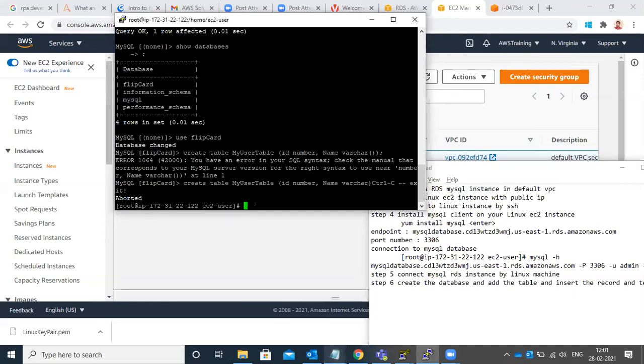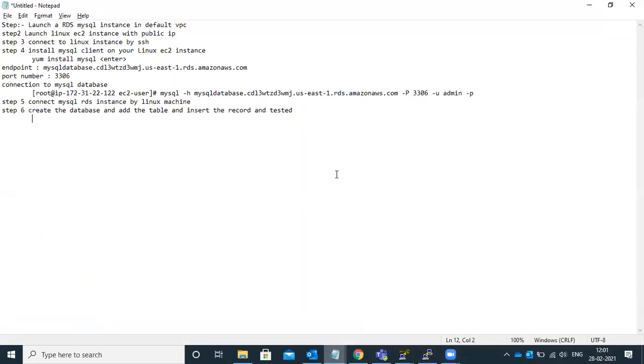Then next step, Samir. Yeah, once that is connected, in the bottom, step 6, after step 6 in the notepad, you just write some commands for how to create the database. Just now I told you, CREATE DATABASE name, semicolon. Okay. Yeah, just mention that and send it in the group. Create the database, add a table. Okay, so then create a database, then the command.